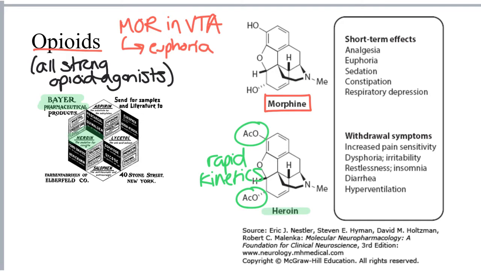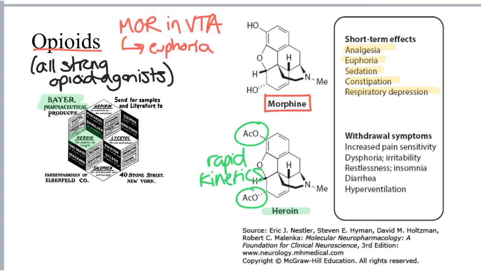Again, all opioids, at least all strong opioid agonists, produce euphoria by activating mu-opioid receptors in the VTA. Their other short-term effects or acute effects include analgesia, sedation, constipation, and respiratory depression, as we've looked at previously.